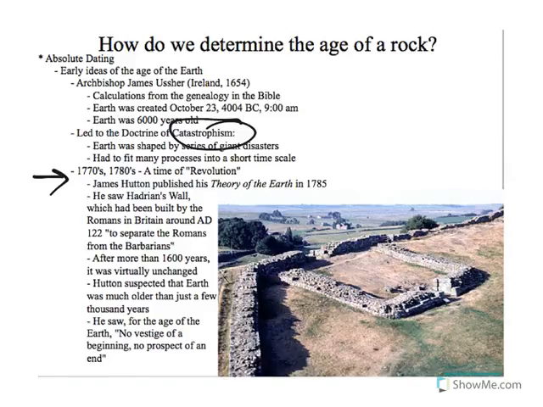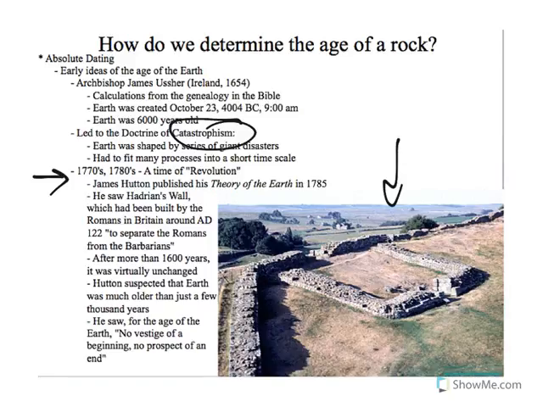Nobody, right? So 100 years later, James Hutton, who you may remember from the last lecture as well, came up with kind of a general idea. He went and visited Hadrian's Wall, which is a picture right here. It was built by the Romans in Britain to separate the Romans from the rest of the world, kind of like a wall of China. And this wall was built in 122 AD, so it's old. So by the time Hutton looked at it, it was about 1,600 years old. And he noticed, and this picture's from today, so you can imagine it looked a little bit better in the 1700s, he noticed that very little had changed with this wall.